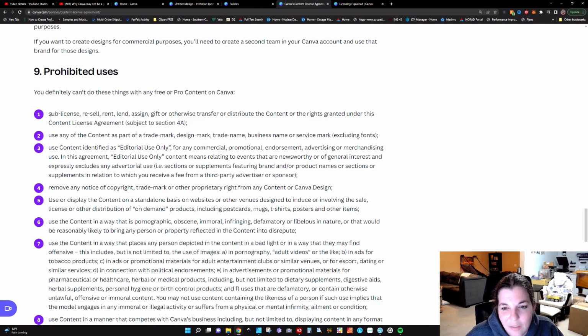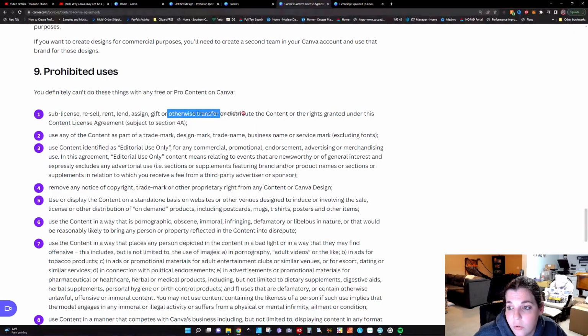So what does this exactly mean? If we're transferring, okay, otherwise transfer. When I read this as an engineer who doesn't know jack diddly about legal or English, otherwise transfer or distribute the content, that says you cannot do that. Use any of the content as part of a trademark, design mark, trade name, business name, or service mark, excluding fonts. So if you're taking elements from Canva and creating somebody's logo, guess what? You cannot sell that.